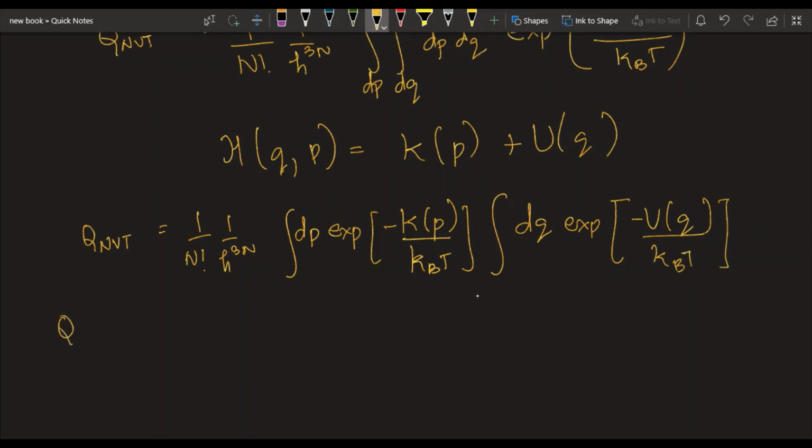So remember that kinetic energy can be written as p square by 2m, right, where p is the momentum of the particle and m is the mass of the particle. So this is very similar to writing half mv square.